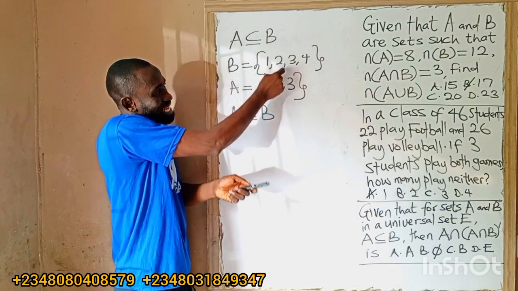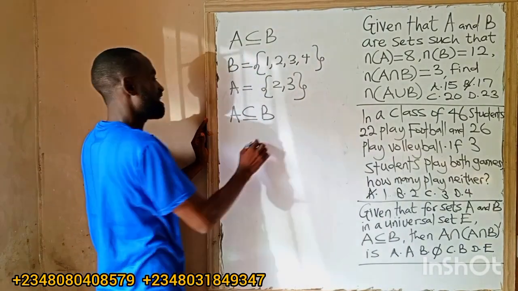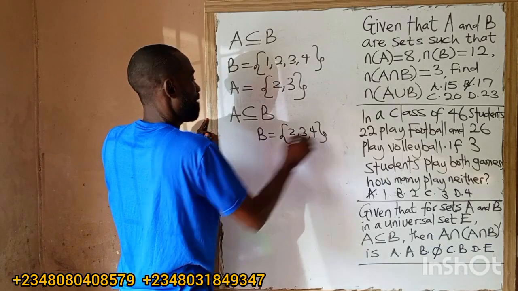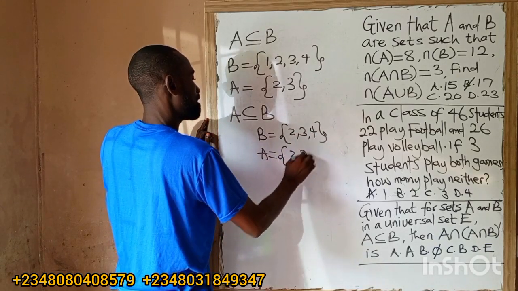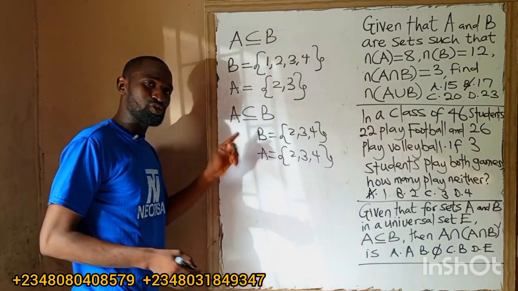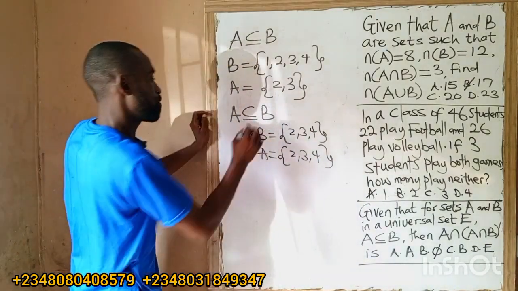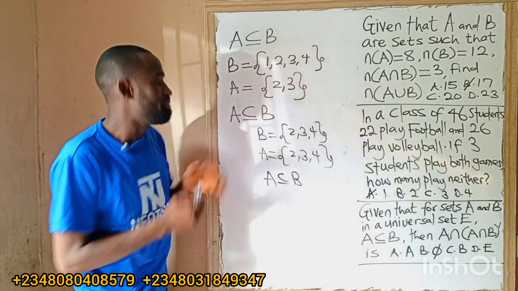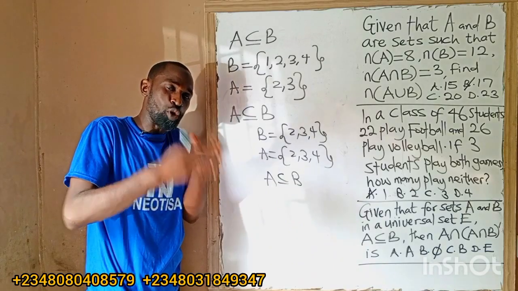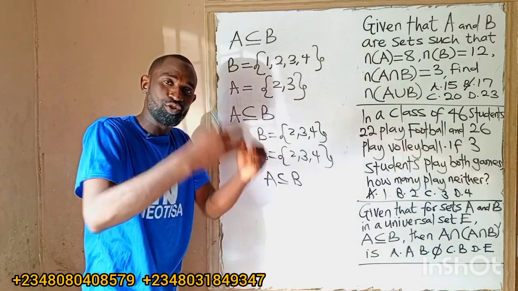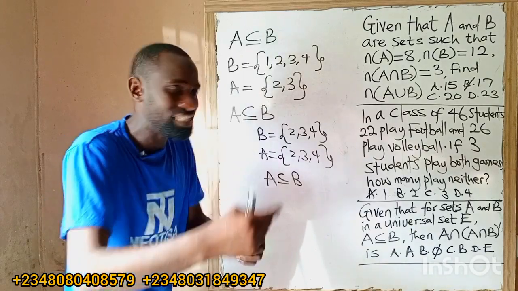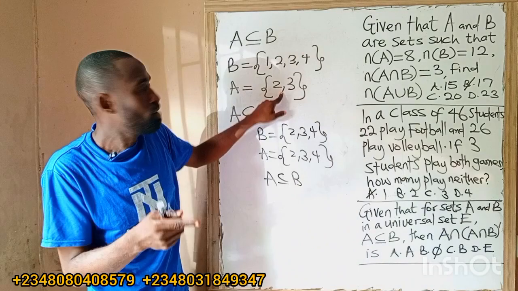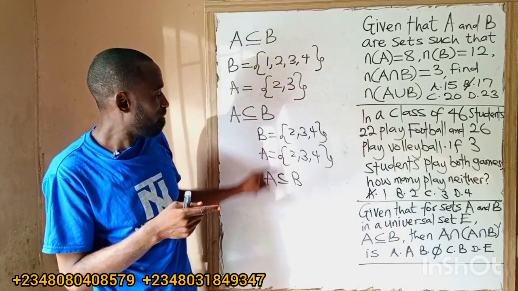A has fewer elements than B. Or I can have something like this: if B is 2, 3, 4 and A equals 2, 3, 4, this is the second condition under subset. So here, A is a subset of B, meaning A has equal elements as B. So for a set to be a subset of another set, it means the first set must have fewer elements compared to the second set, or have equal elements.